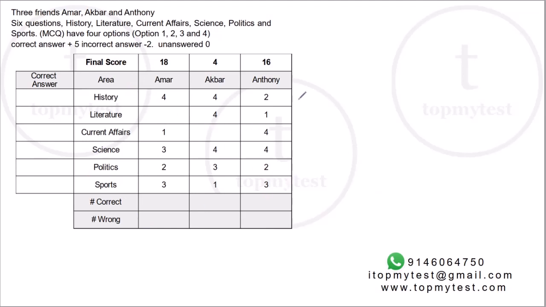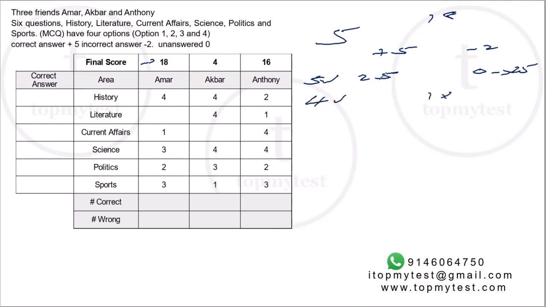Let's proceed. Now, if you look at Amar, he has attempted 5 questions, and he has gotten 18 marks. Your marking scheme is plus 5, minus 2. Now, if you get all 5 correct, he will score 25 for the correct marks and 0 for the wrong. Net score will be 25. If he has 4 correct, 1 wrong, then you will have 20 for the correct questions and 2 marks deducted for the wrong question. So 20 minus 2, 18, which is the score. So this is 4 correct, 1 wrong.